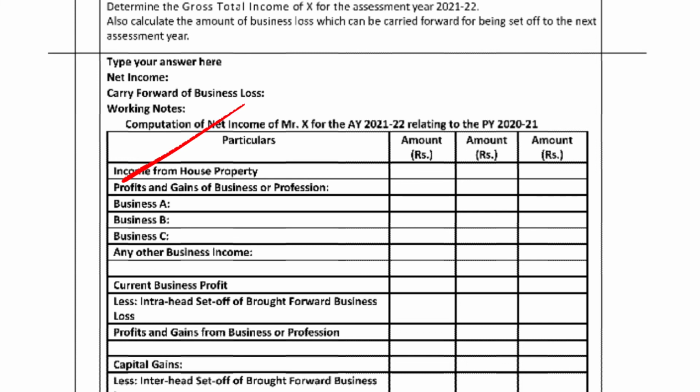So profits and gains of business: business A, business C, and any other business income.